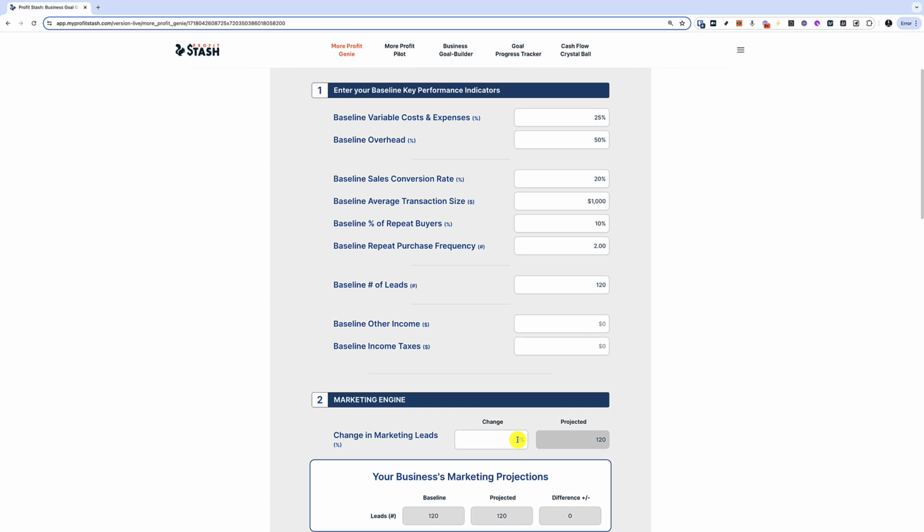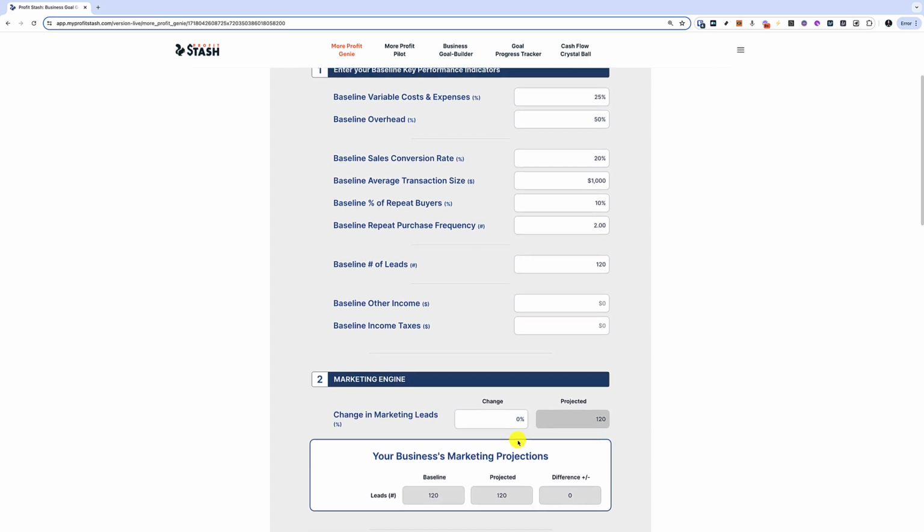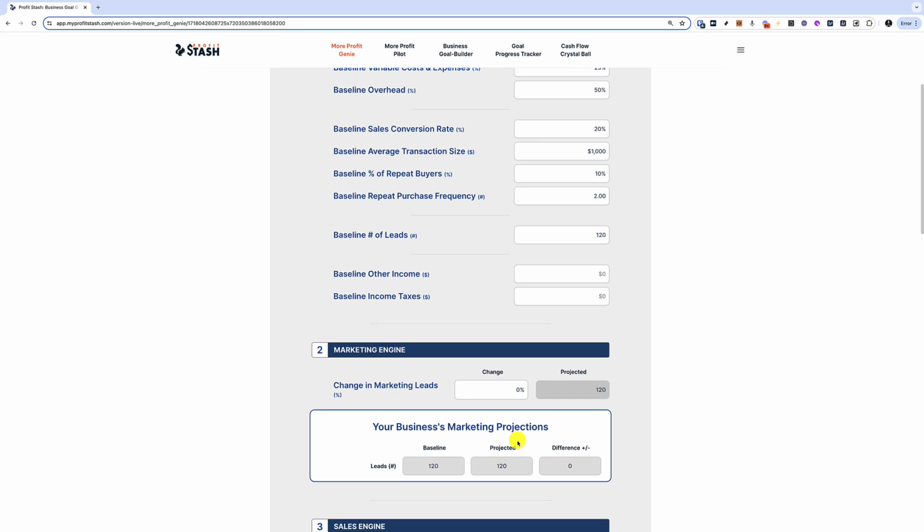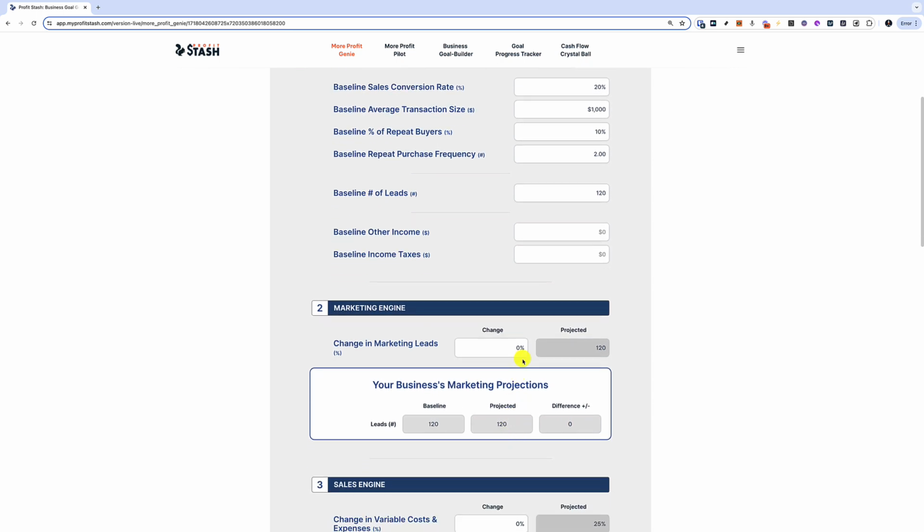So now the way the More Profit Genie is designed, we're going to go in the direction that's very typical for a lot of business owners. They start with, we want to grow our business. We need better marketing. We need more leads. All right. Well, let's start there.